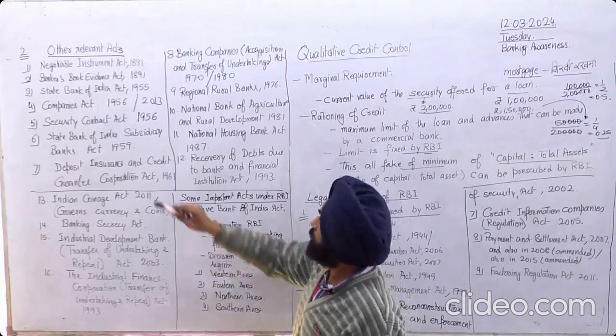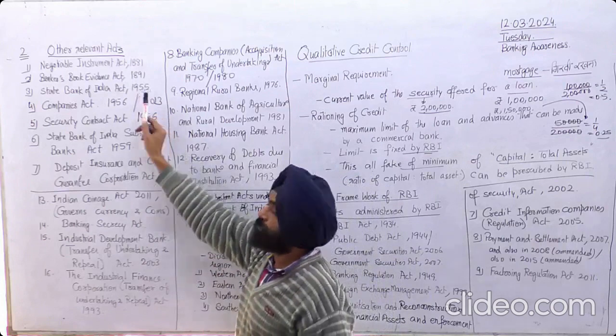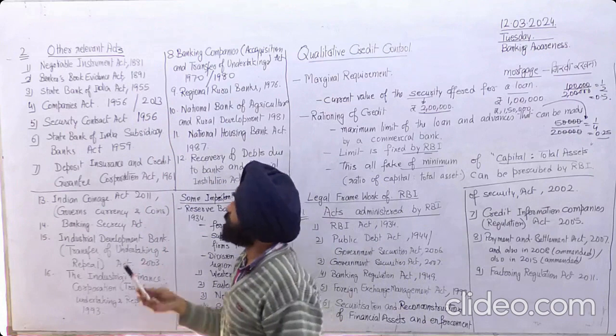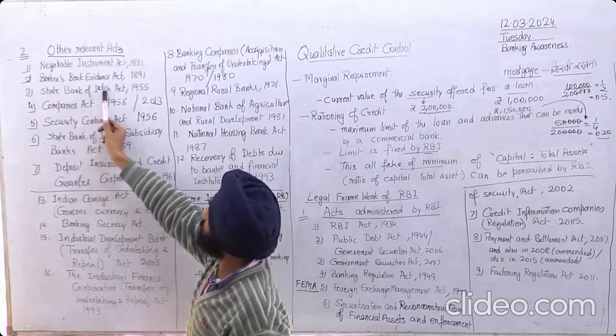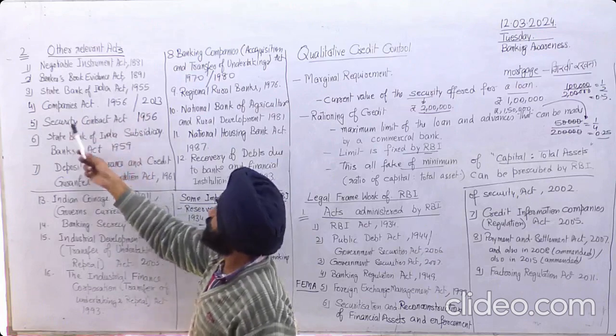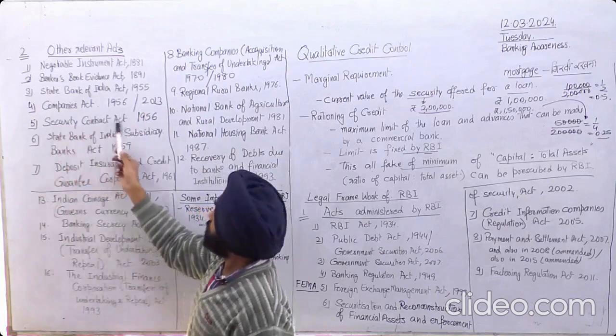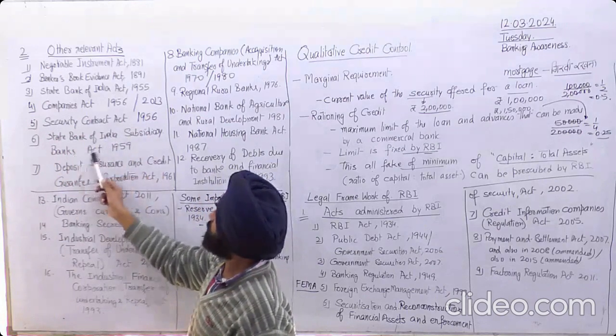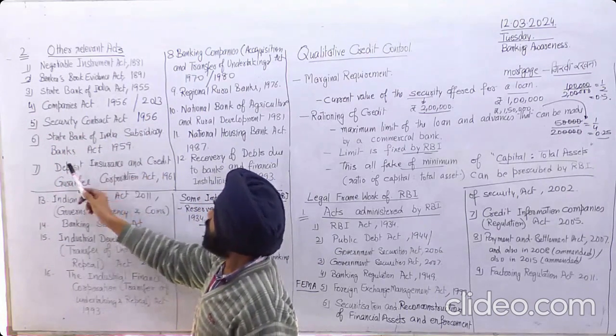And after that, in 1955, the Imperial Bank of India was nationalized. Now it is known as State Bank of India.